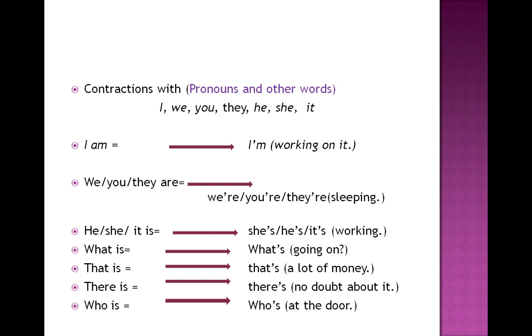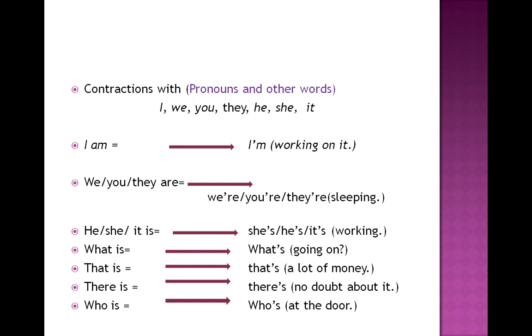Contractions with the pronouns first. There are going to be some pronouns and some other words. First, we need to do the pronouns. The pronouns are I, we, you, they, he, she, it. First, we have got I am. When we want to make a contraction with I am, it becomes I'm.